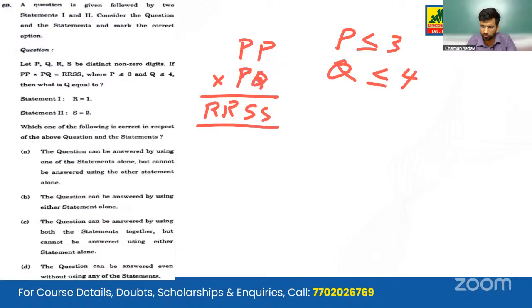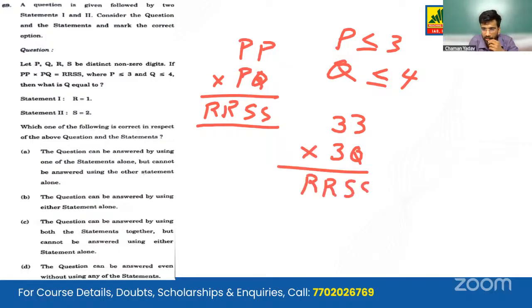So let's try to solve this. In order to get a 4-digit number, please note that P has to be 3. If it's less than 3, we will not be getting a 4-digit number. So putting 3 here, 3, 3, 3Q, multiplying gives us RRSS.